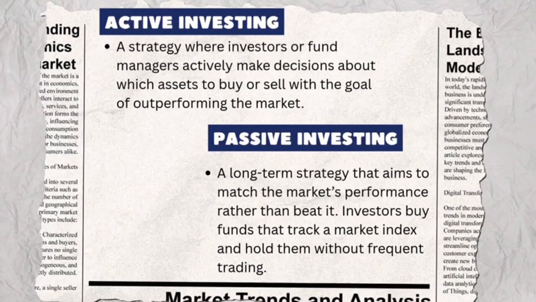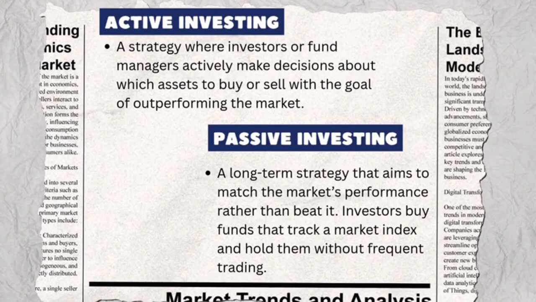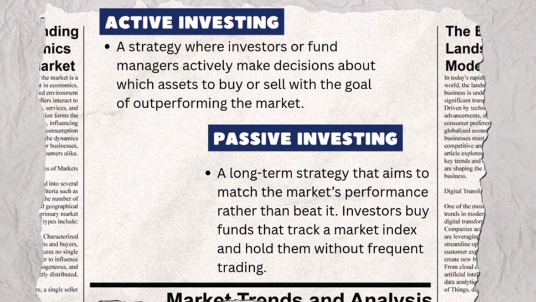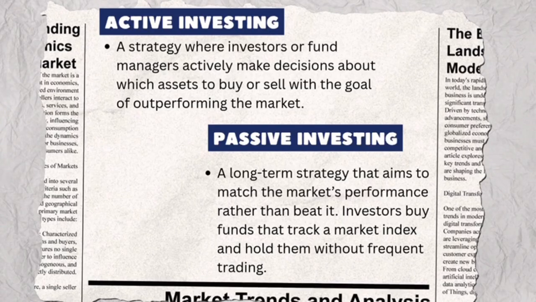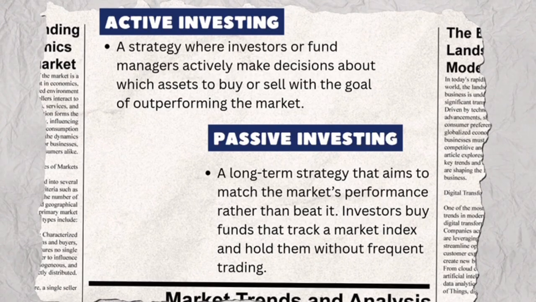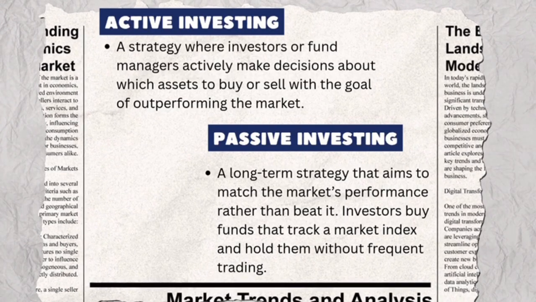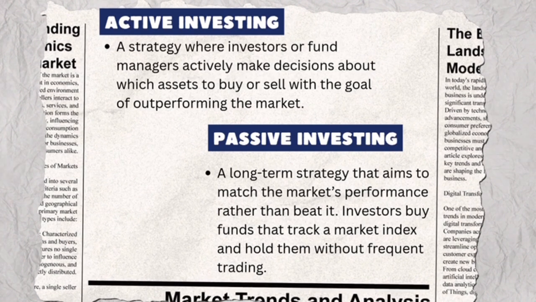Active investing refers to making frequent buy and sell decisions with the goal of beating the market. Meanwhile, passive investing focuses on matching the market performance by buying and holding index-based investments for the long term. In simple terms, active investors try to outperform the market while passive investors try to follow the market.